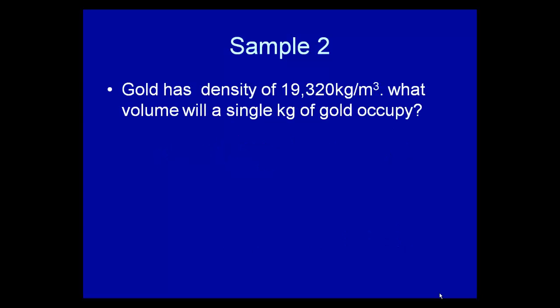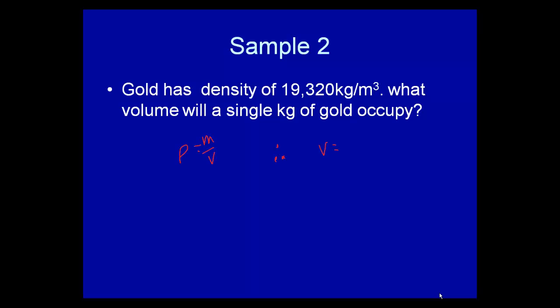Gold has a density of 19,320 kilograms per meter cubed. What volume will a single kilogram of gold occupy? So at 19,320 kilograms per meter cubed, that's a lot. Gold is extremely dense, one of the densest things we know. Think about water, which was only 1,000 kilograms per meter cubed.